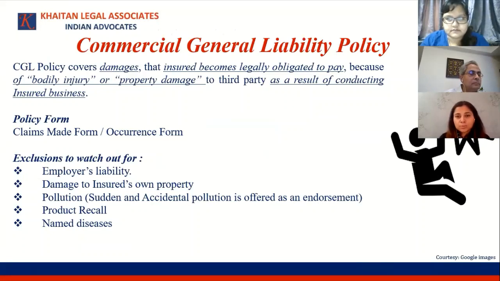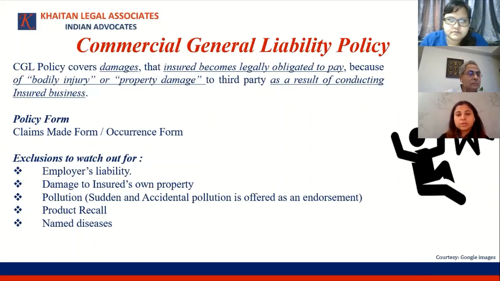If you talk about commercial general liability policy, it typically would pay for damages. Damages here would mean costs claimed by people who are either affected by a bodily injury or there is a property damage to third parties. And these third parties are typically anybody other than the insured.